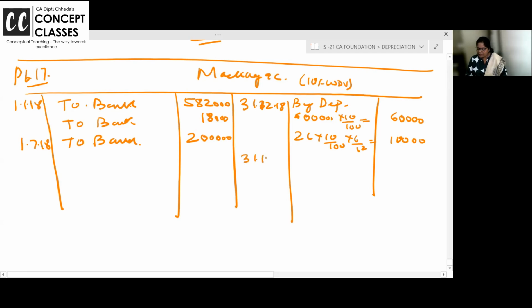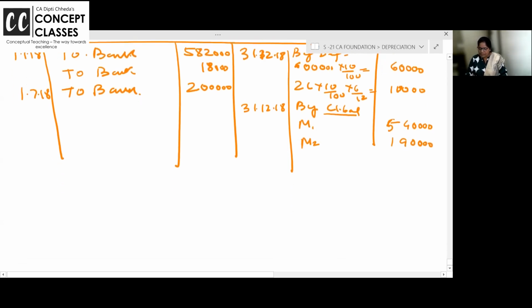And now closing values. On the same day, closing balance. Machine 1, 6 lakhs minus 60,000, 5 lakh 40,000. If you want, you can write together, but preferably if you write like this, it would be good. And machine 2, 2 lakh minus 10,000, 1,90,000.